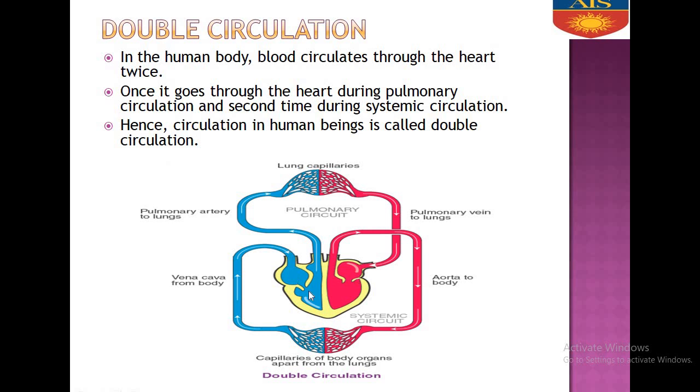So it is entering the auricle, ventricle, then it is going to the lungs. When it is going to the lungs, this circulation is known as pulmonary circulation. Now it is exchanging gases in the alveolar capillaries of the lungs, then the oxygenated blood is entering the left auricle, left ventricle, then via aorta, it is transported to the different parts of the body. This is known as body circulation or systemic circulation. So blood is circulating twice through the heart. This is why it is known as double circulation.